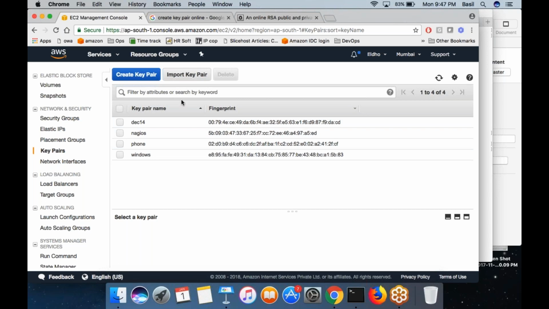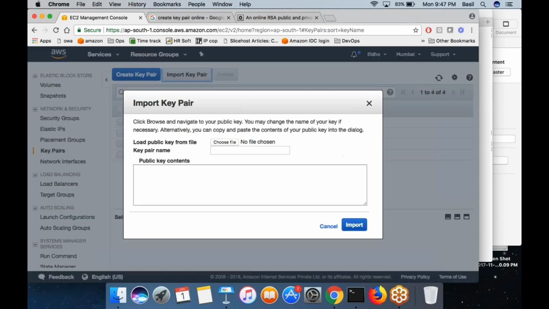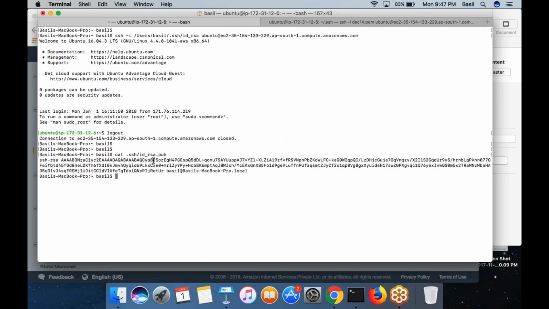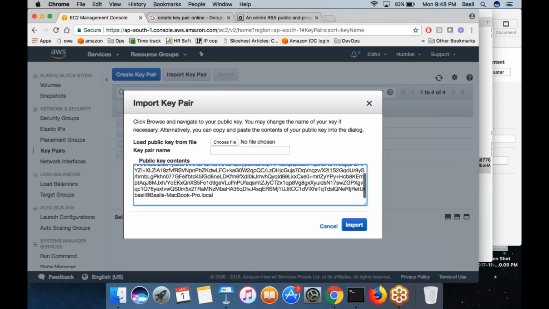Or if I want my public key to be imported inside AWS, I can click on the import key pair button. Over here, I can copy paste my public key. In my MacBook, I have a public key inside the .ssh id_rsa.pub file. This public key I can actually copy paste into AWS. Basically, I am importing my key into AWS.